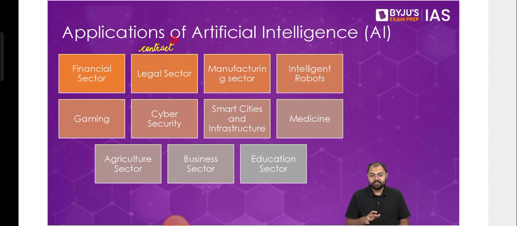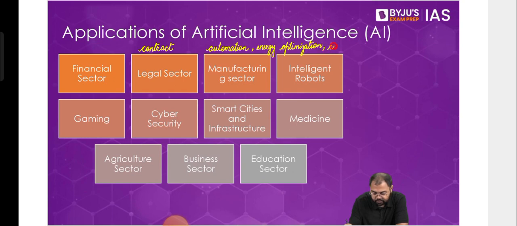Similarly, in the manufacturing sector. So in the manufacturing sector, we know that AI can lead to automation of the industries. It can lead to increase in the productivity of any given sector. At the same time, it can also be used in energy optimization, or also resource optimization. It can be used in various different fields, and it can actually be useful in all these aspects as well.